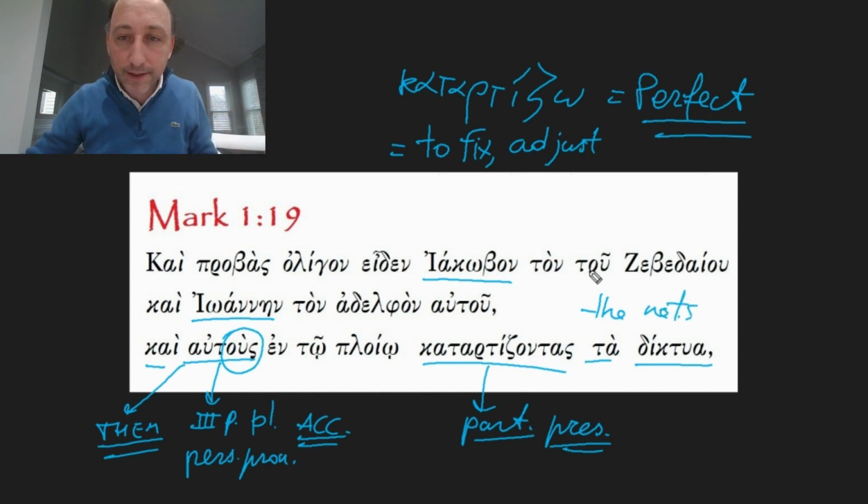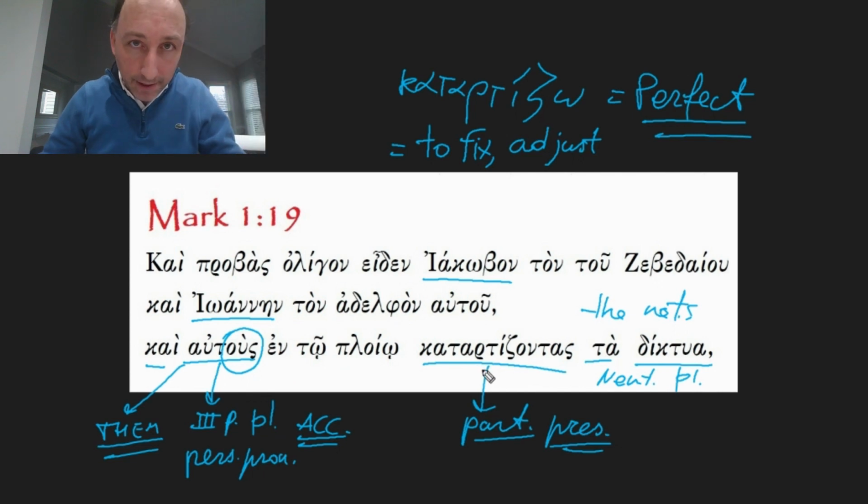The nets. So this is the neuter plural. This alpha ending is the sign. This is a plural and is in the neuter gender. So they were mending, they were fixing, they were adjusting the nets.